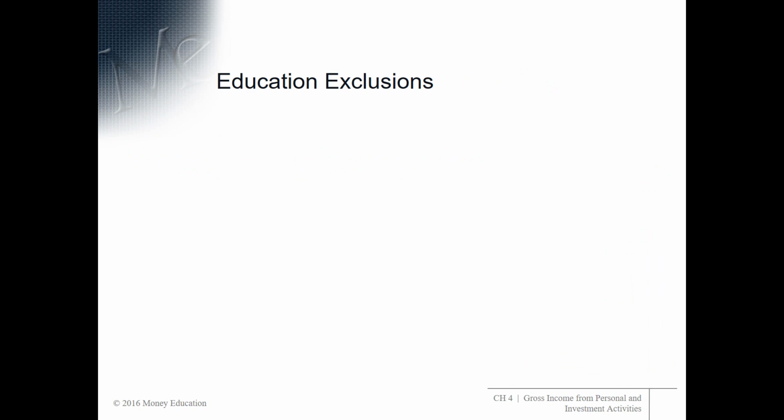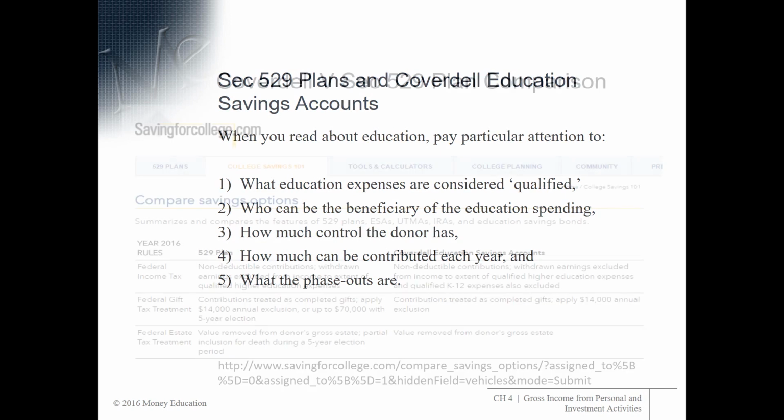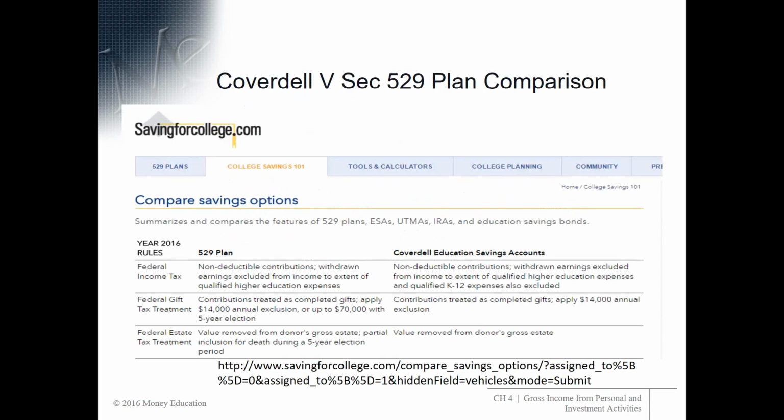Okay, this education is also in this chapter. We're not going to spend a lot of video time on it, but when you read about 529 plans and Coverdell education savings accounts, pay particular attention to what education expenses are considered qualified, who can be the beneficiary of the education spending, how much control the donor has, how much can be contributed, and what the phase-outs are. And you've got this link to Saving for College in eCampus. There's some quiz questions that you're going to find the answers to by going here to this website.